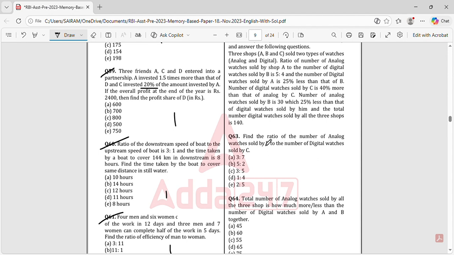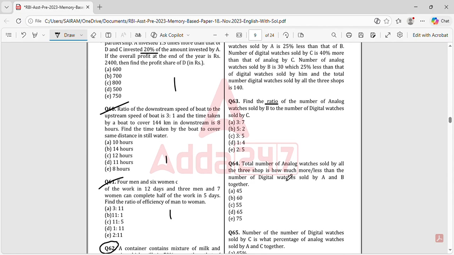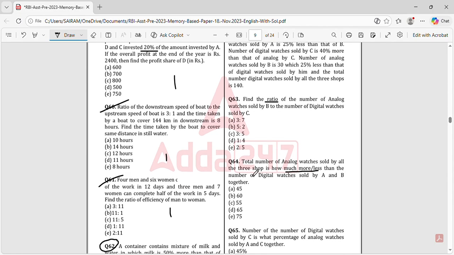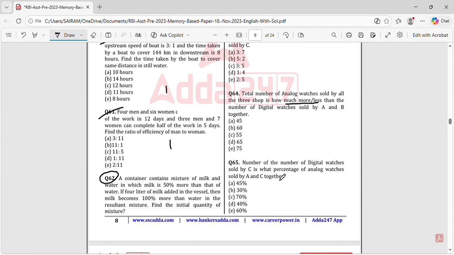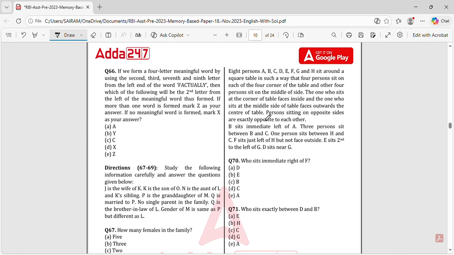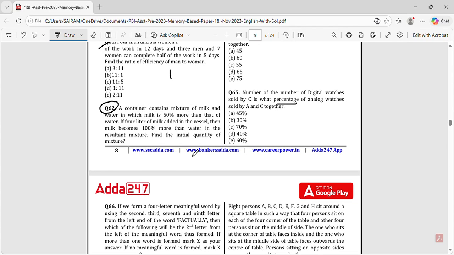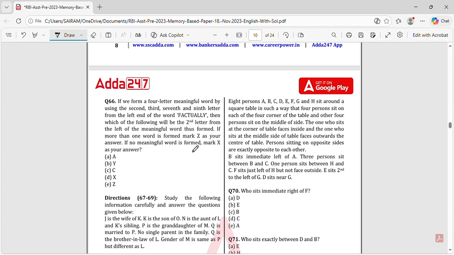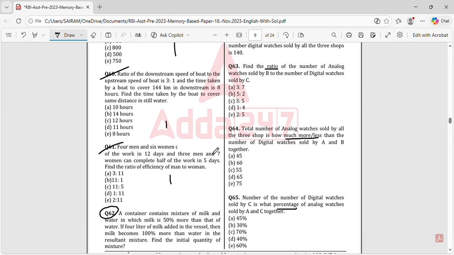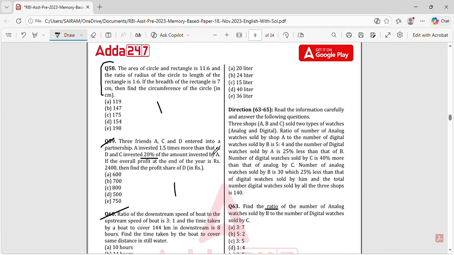That is, this is the ratio question. You have to find out the ratio, and here this is more or less a percentage type of question, and this is how much more or less. You can take it directly by subtracting, and this is a reasoning topic. Okay, from quants we got some 22 or 23 questions.